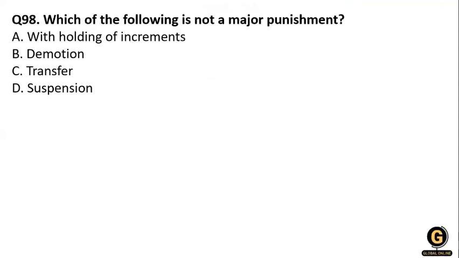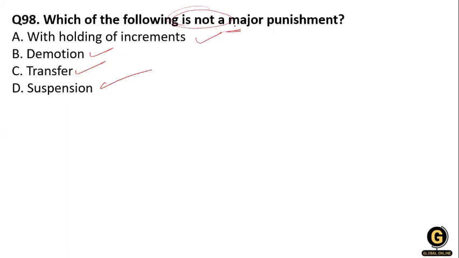Next question, which one of the following is not a major punishment? Option A, withholding of increment. Option B, demotion. Option C, transfer. And option D, suspension. So which one is not a major punishment?